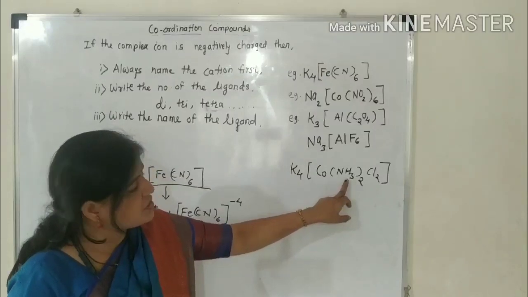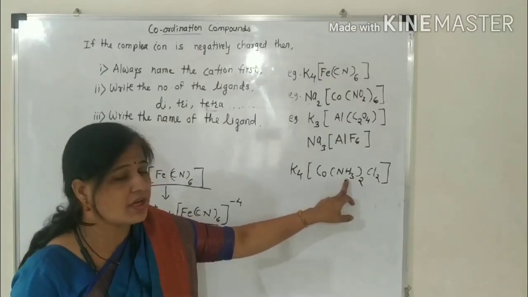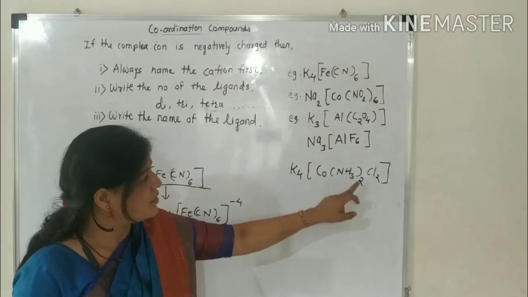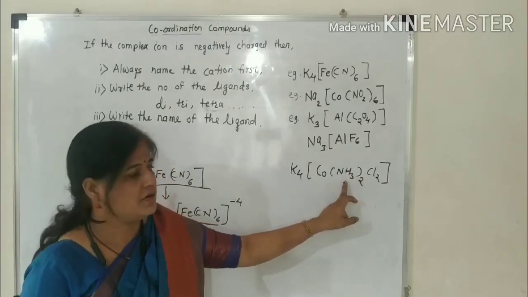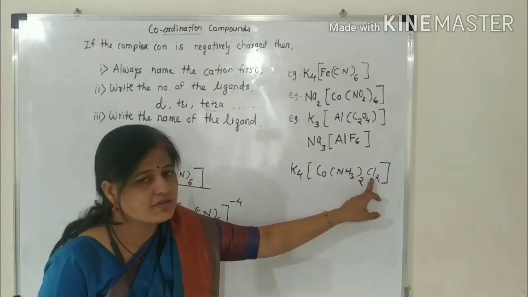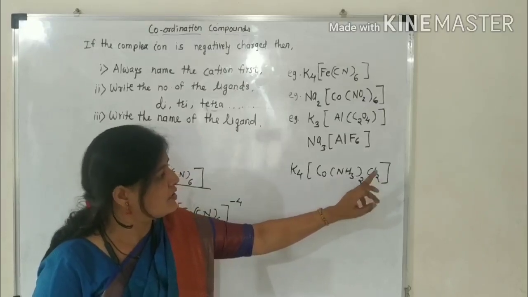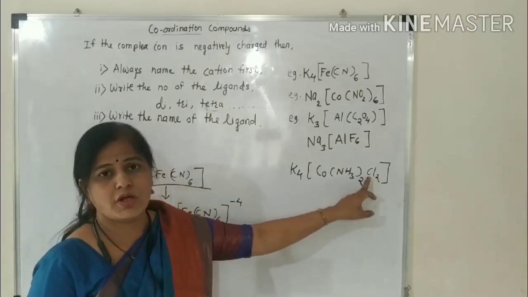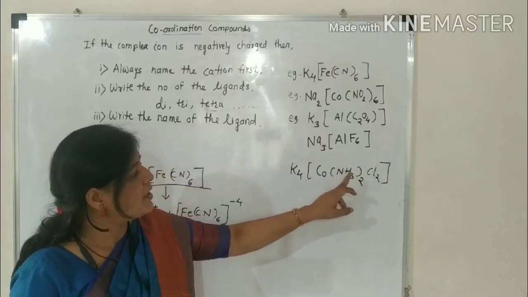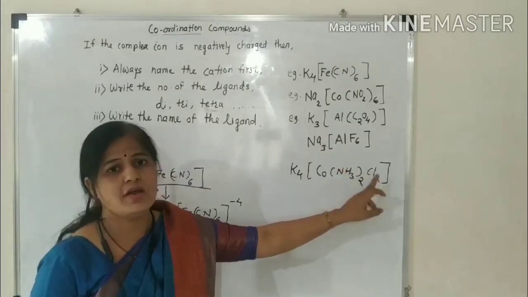NH3 means ammonia, which you take as ammine, so it is diammine. And the other ligand is chloride, which is dichloro.